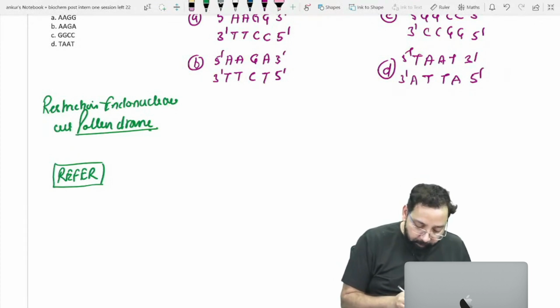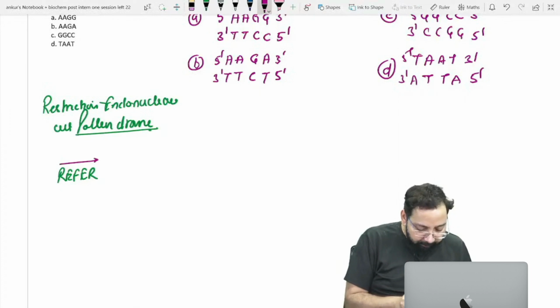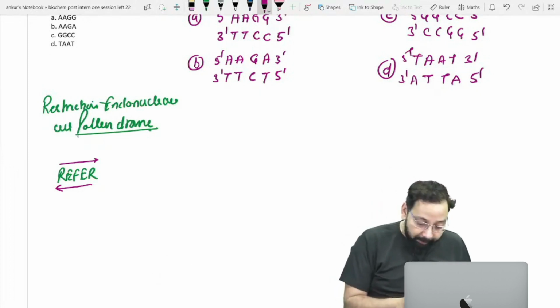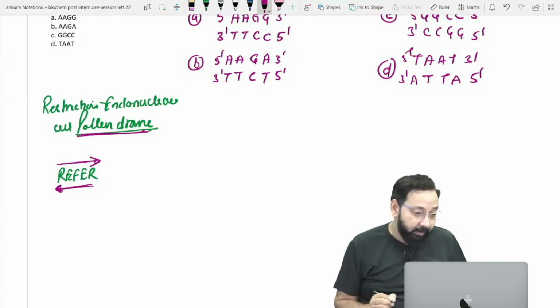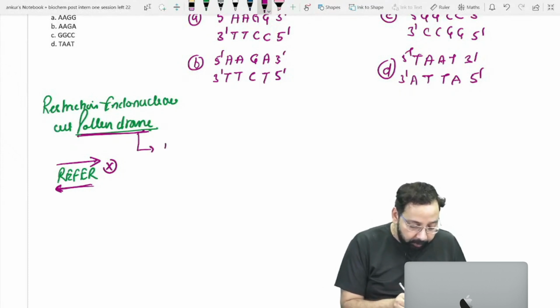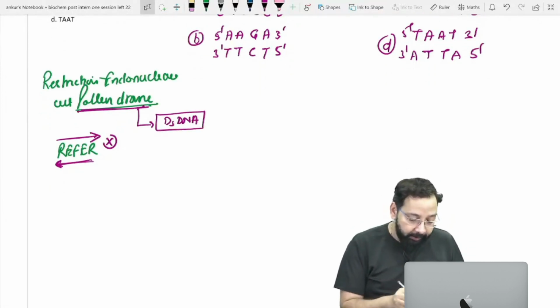Many times in your books you will find REFER given as an example. It is a palindrome if you read in this direction or this direction and the sequence is the same. But for DNA, the first thing to remember is that a palindrome is double stranded DNA, just like GGCC.